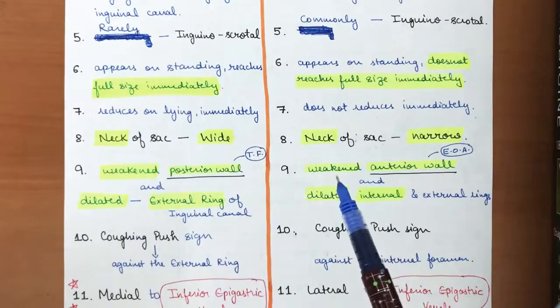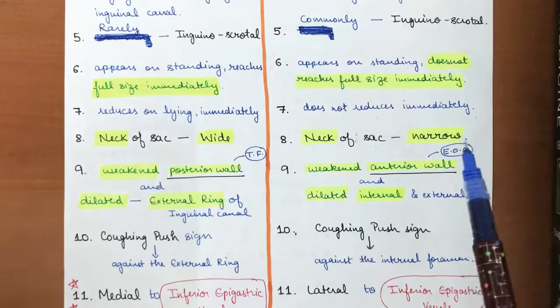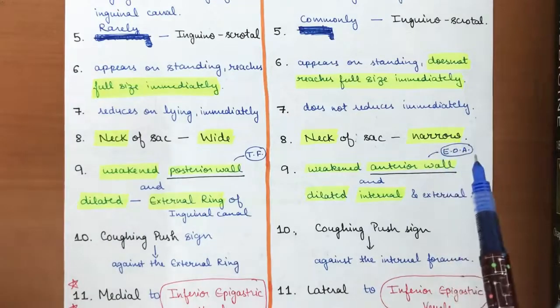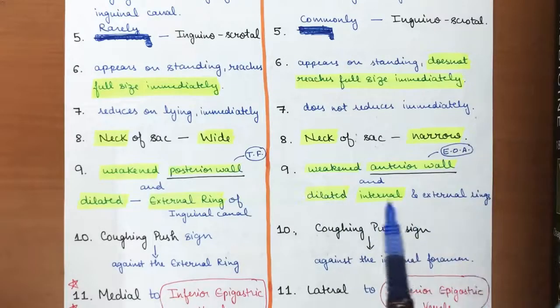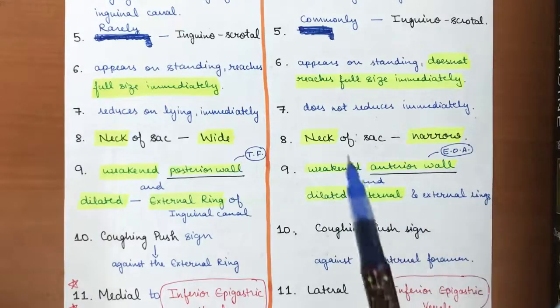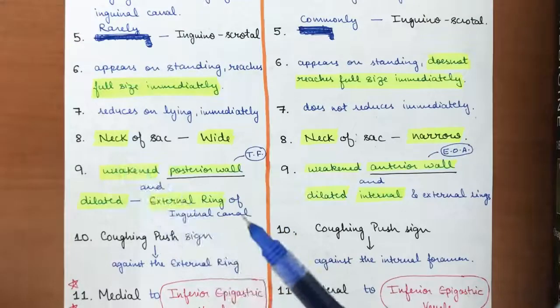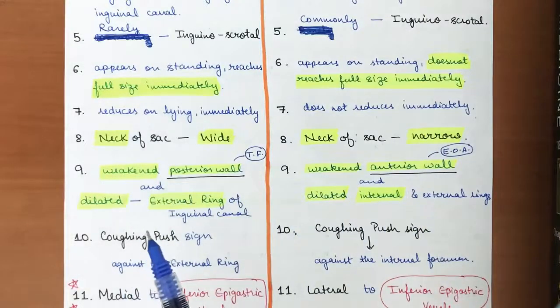While in case of indirect hernia, there is a weakened anterior wall, that is the external oblique aponeurosis, and the internal oblique muscle will be weakened, and both the rings, internal and external ring, are dilated, because it is coming through the whole course of the inguinal canal. Also in direct hernia, the cuffing push sign is against the external ring, which is quite obvious because it is coming out only from the external ring. And in indirect, the cuffing push sign is against the internal foramen.